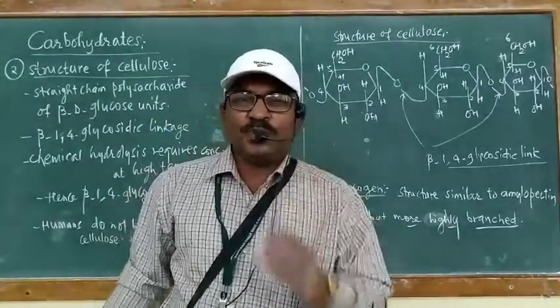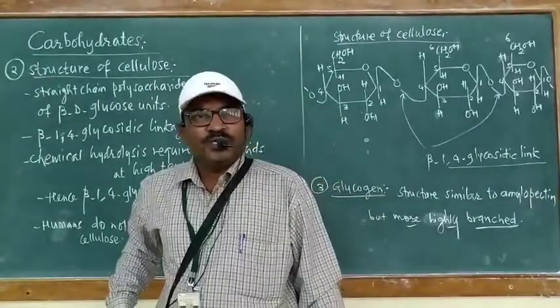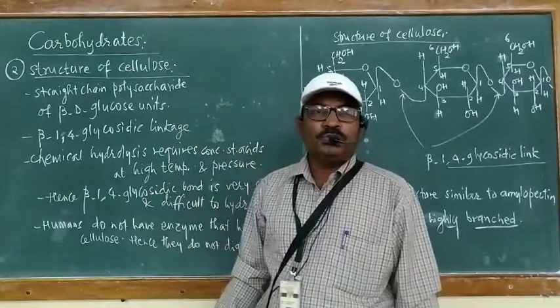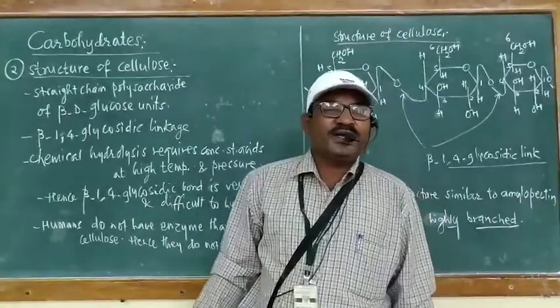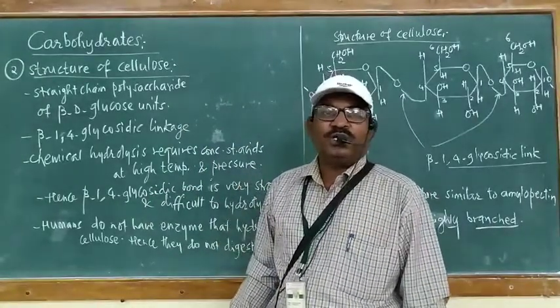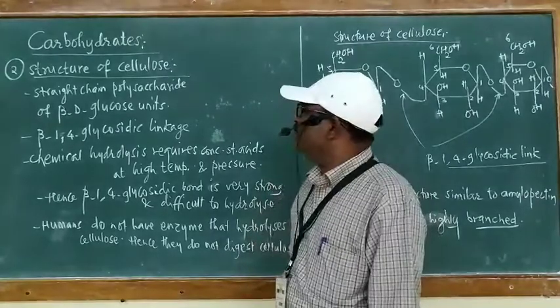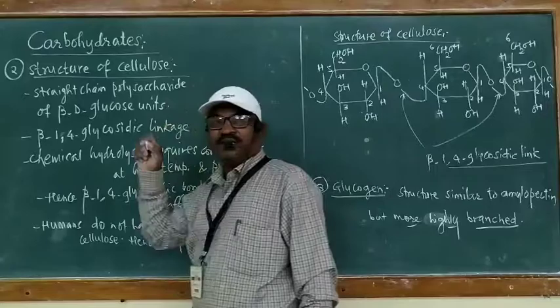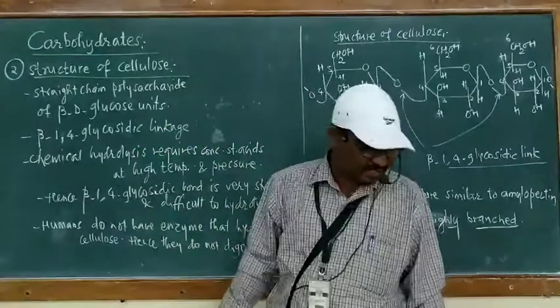Starch is a polysaccharide constituted by two units, one is amylose and another is amylopectin. Amylose and amylopectin combined form starch.